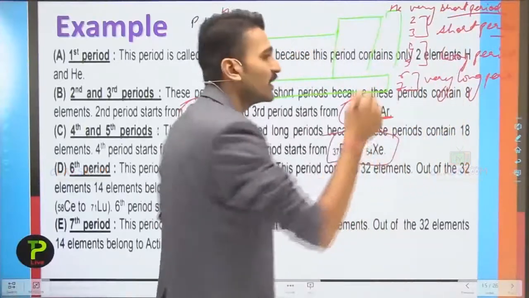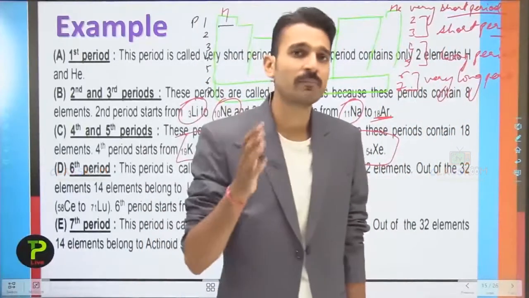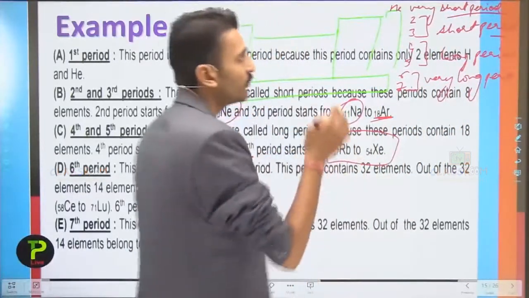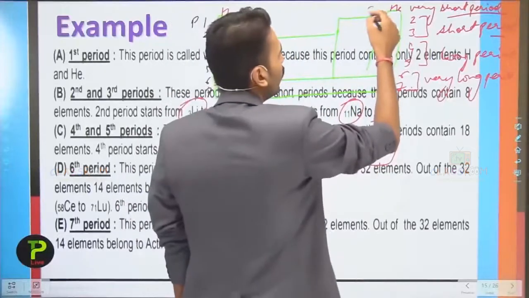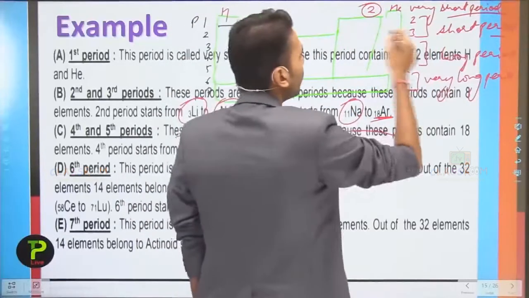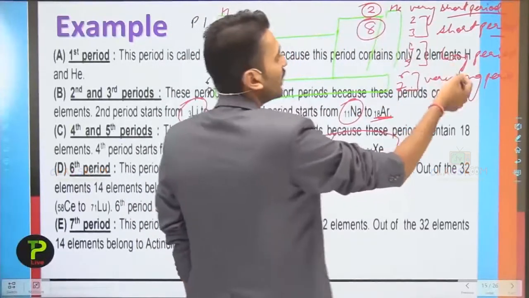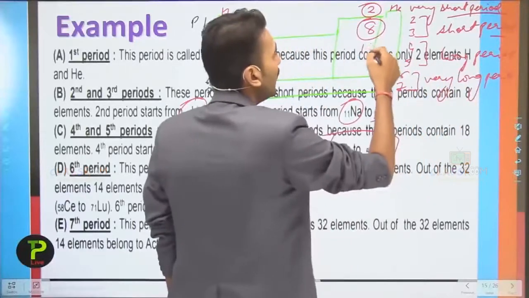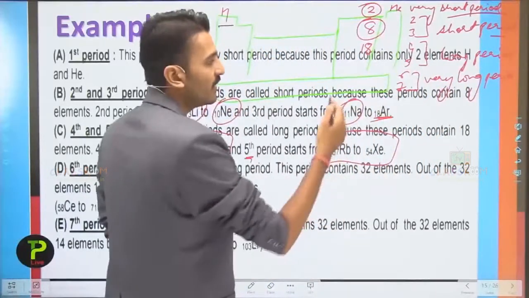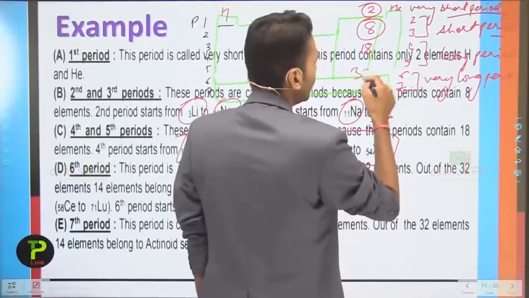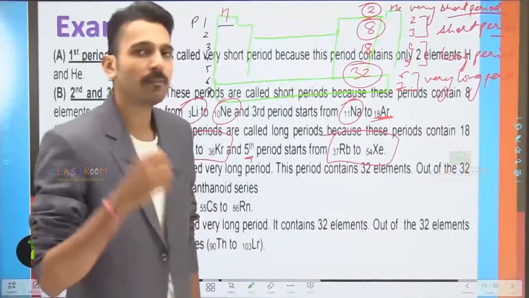These are termed on the basis of the number of elements present in a period. In a very short period, there are only 2 elements. In the short period, there are 8 elements, in the long period there are 18 elements, and in the very long period there are 32 elements.